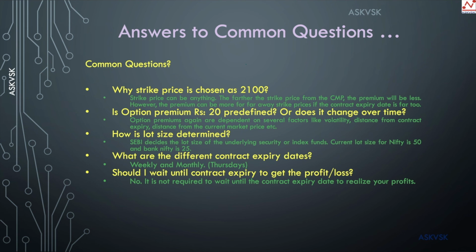But suppose the price stays at the same level of, say, 2000, or goes to 2050 and comes back to 2000, or drops to 1900.